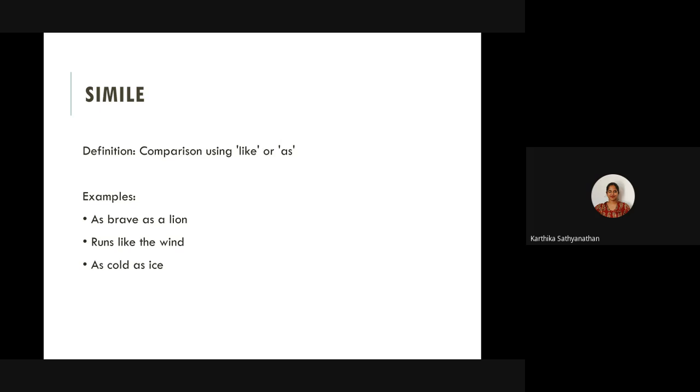So here two 'as' are used, right? Similarly, something like runs like the wind. So someone is compared to the wind using the word like. Hence it's a simile.